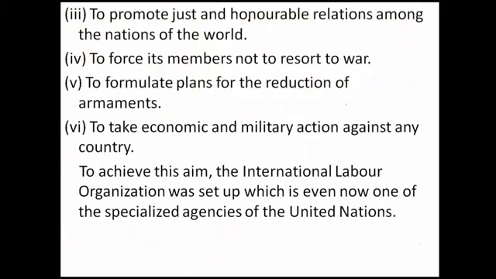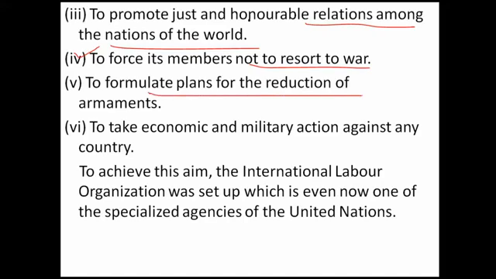To promote just and honorable relations among the nations of the world, the same thing which I have said. To force members not to resort to war. If the problem is solved, then no country will dare to go to war, because nobody wants war. To formulate a plan for the reduction of arms. If you are making arms, that means you are preparing for war. These were the secondary objectives. Additional objectives: to take economic and military action against any country. If any country is not listening to the world, it may take action against them.